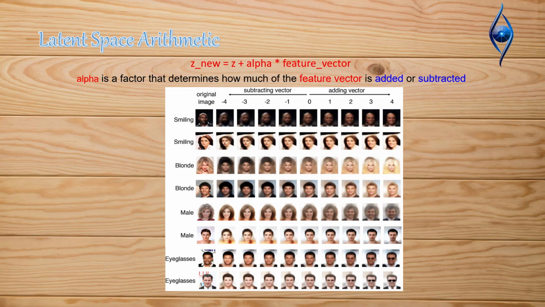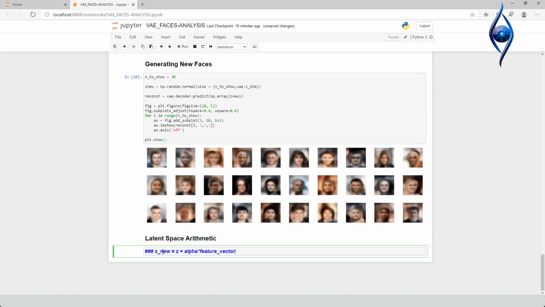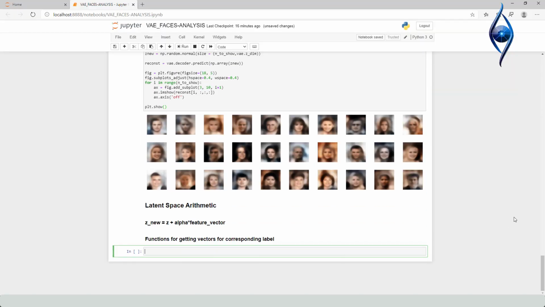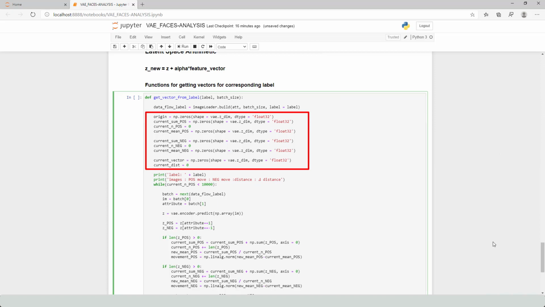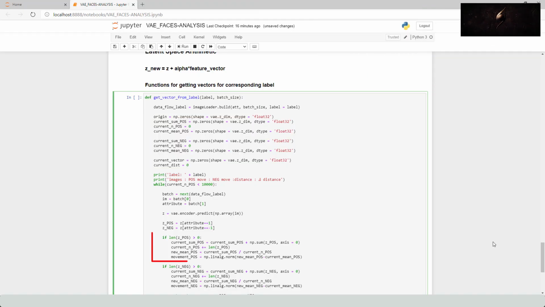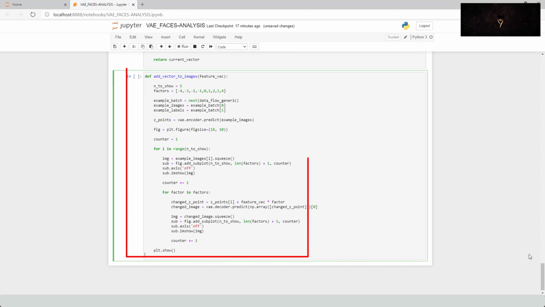Let us now build functions for feature vectors. Functions for getting vectors for the corresponding label. Now let us build a function for feature vectors from labels. Initiating vectors. This is for adding attributes. This is for subtracting attributes. Now we will build a function for adding the vectors to images.